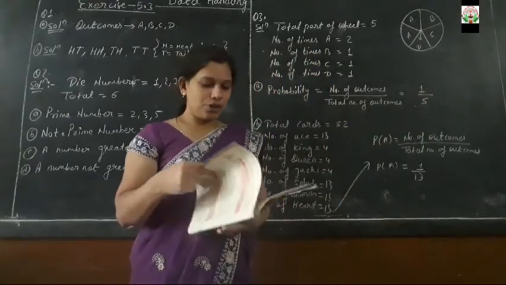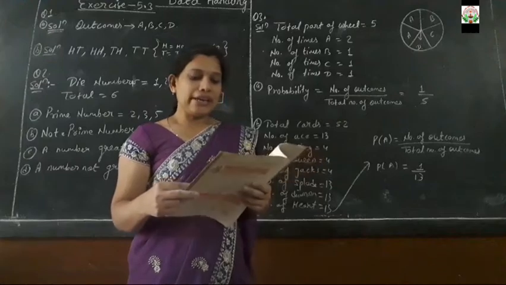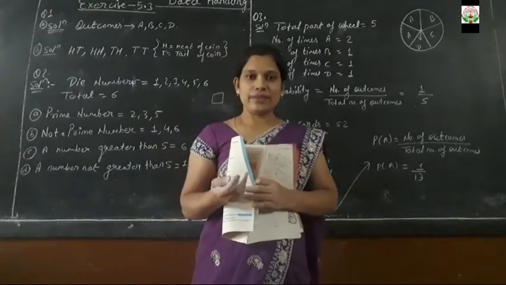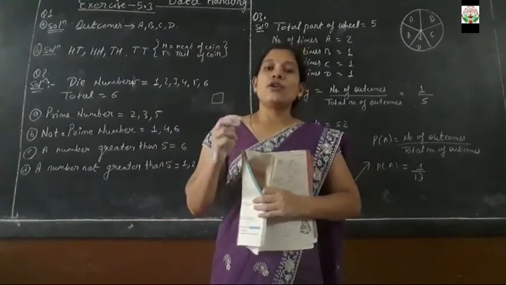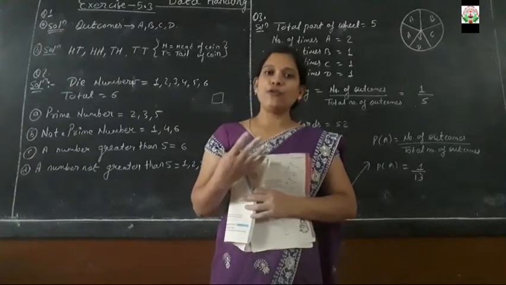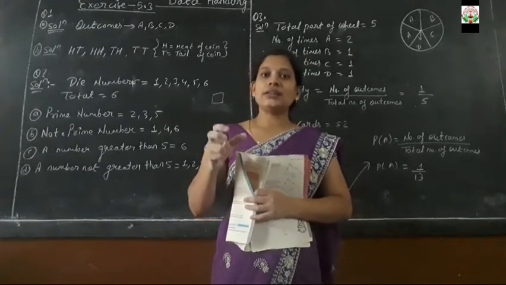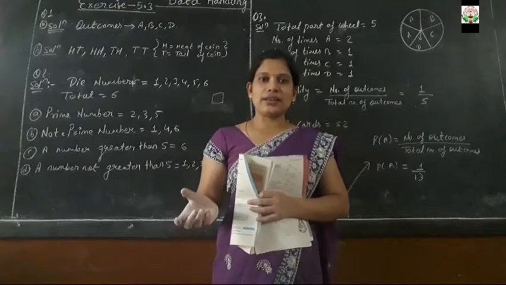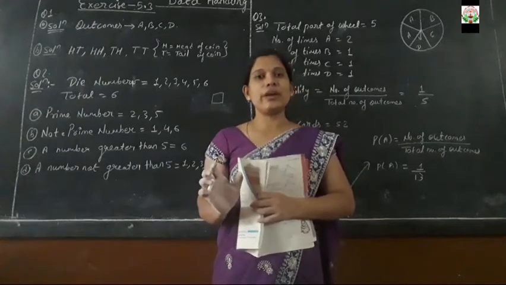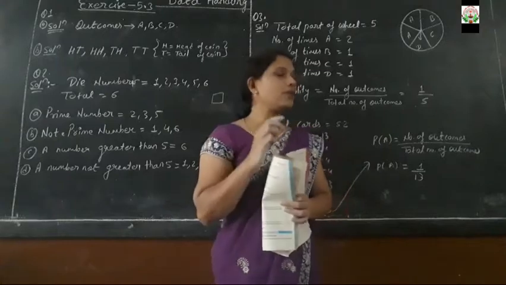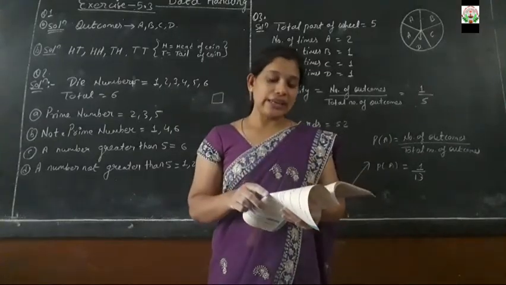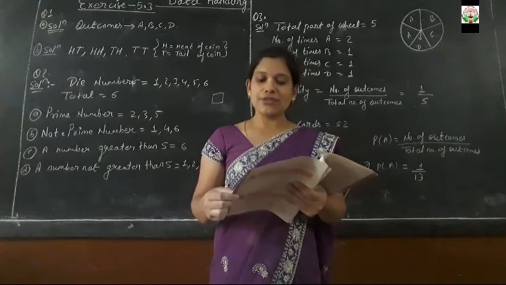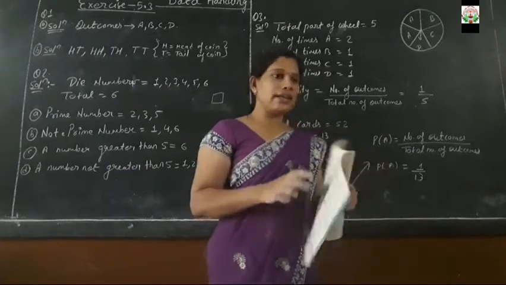Now the B part of that question is the probability of getting an ace from a well shuffled deck of 52 cards. As we know, we have a bundle of cards, have you seen? In those cards, 4 queens are there, 4 kings are there, 4 jacks are there, 4 aces are there, and 13 diamond cards, 13 heart cards, 13 spade cards are there. Might be you people have noticed. So in part B of this question it is asked the probability of getting an ace from a well shuffled deck of 52 cards. So how many cards does it have?